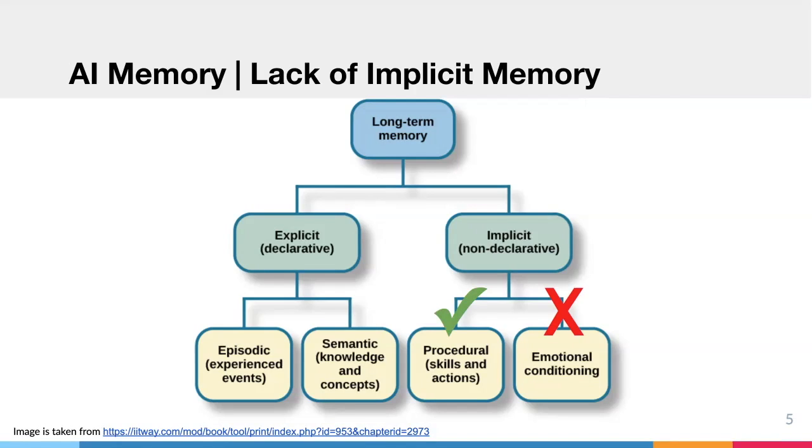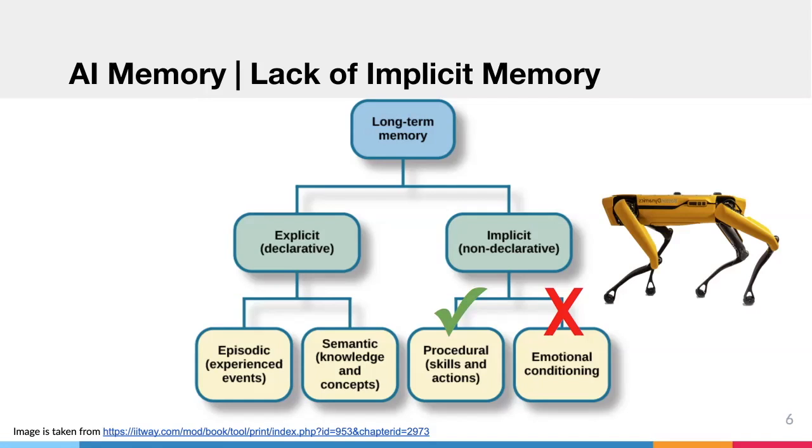But procedural memory is actually a very active research area right now due to a new trend of technology called deep learning. Now, a machine can actually learn how to walk, to grasp, to move. One example is this robot over here, made by Boston Dynamics, and it can walk really well.